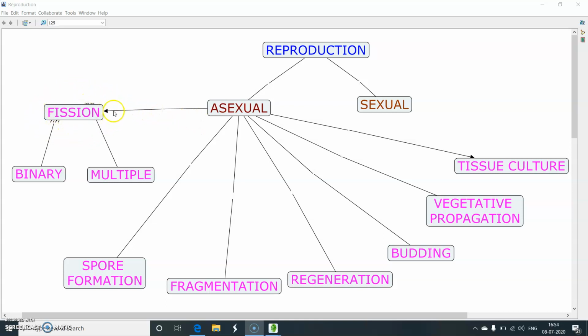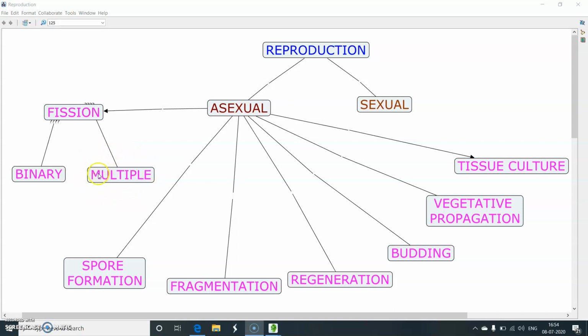The first mode of reproduction by the asexual mode is fission. Fission is when an organism breaks down itself to give rise to new organisms. So the organism itself loses its individual entity while the new organisms are produced. It can take place by binary fission, like we discussed about amoeba and leishmania. And it may also take place by multiple fission, like it takes place in the plasmodium.